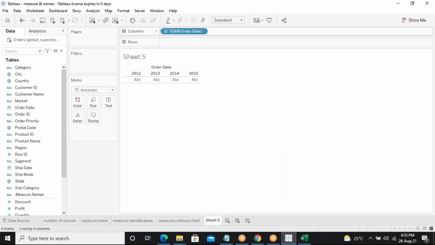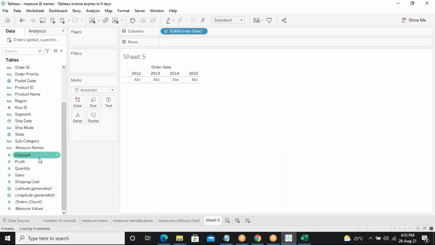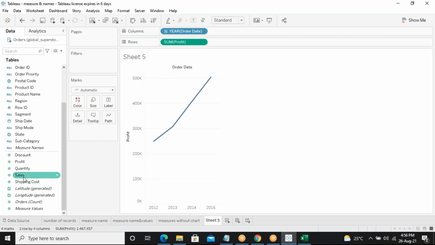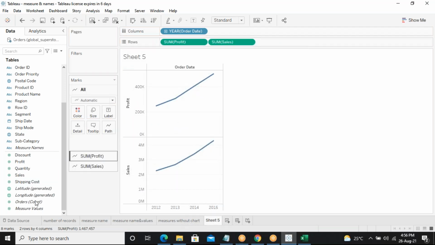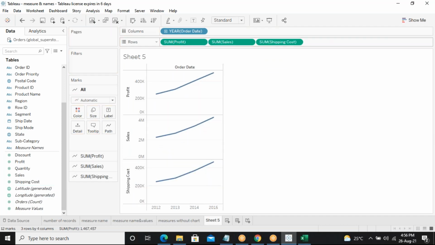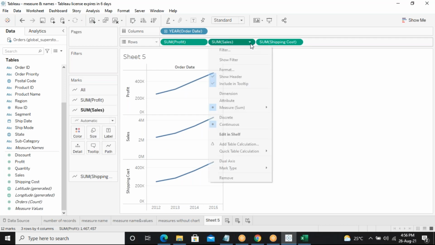Drag and drop it, and then from here take profit, sales, and shipping cost. So now in this place, see the second field, the sum of sales is there, right? Just click on this arrow mark, and you'll get a pane.